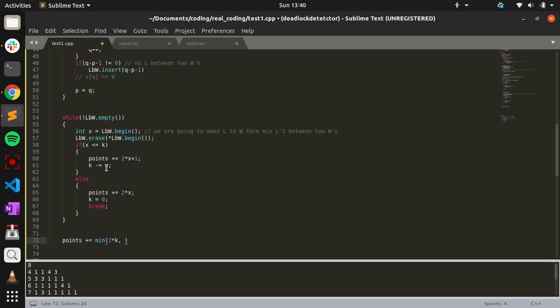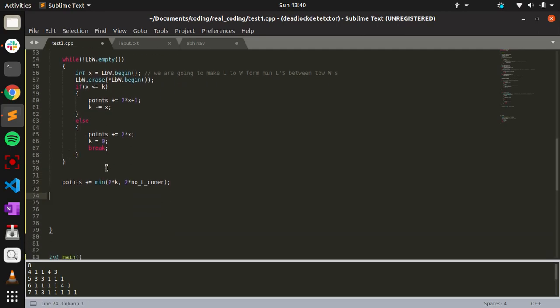For each flip you'll get 2 points, but you can make only up to the number of L's at the corners, or the k flips you have left after making all the L's between L and W. Whichever is the minimum, I just add 2 times that to the points, and I will print out the points now.